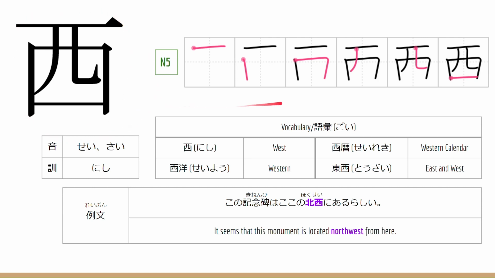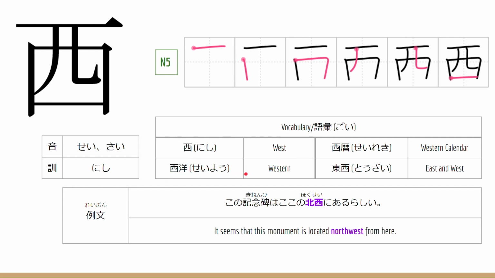The first kanji is nishi. This is the stroke order for the kanji. Now let's go to the onyomi and kunyomi of the kanji. The onyomi is せい、さい, and the kunyomi is にし. Now let's go to the vocabulary, or ごい.